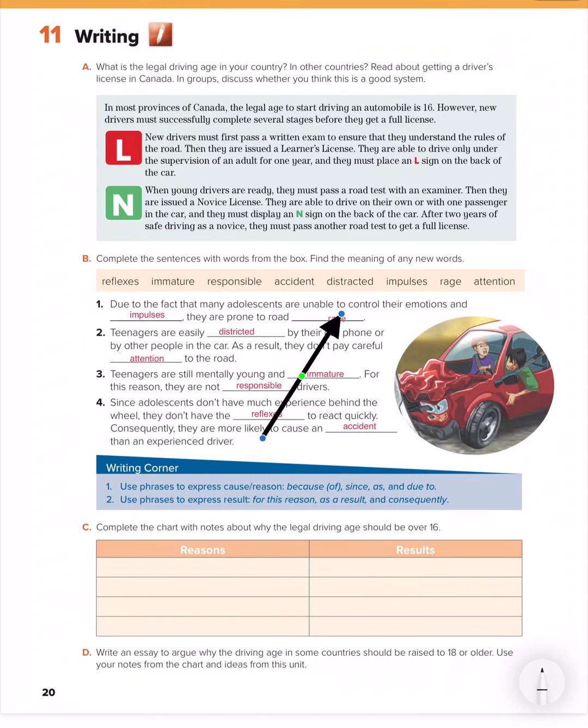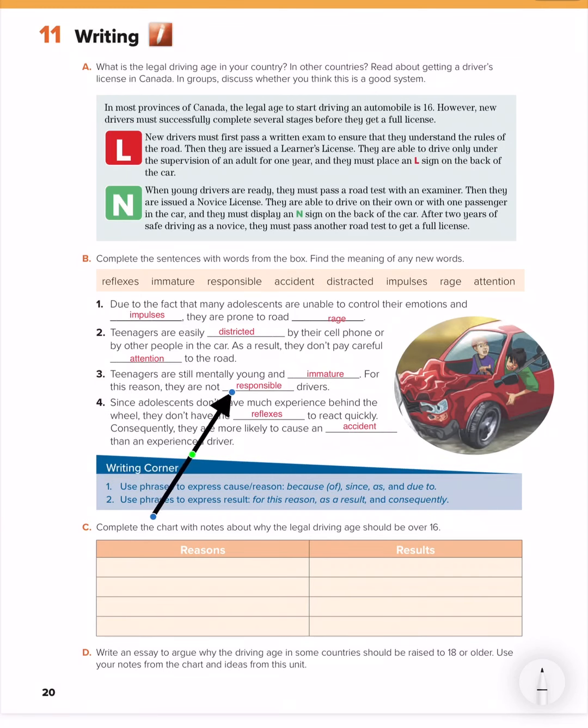Due to the fact that many adolescents are unable to control their emotions and impulses, they are prone to road rage. Okay, then teenagers are easily distracted by their cell phone or by other people in the car. As a result, they don't pay careful attention to the road. Teenagers are still mentally young and immature.